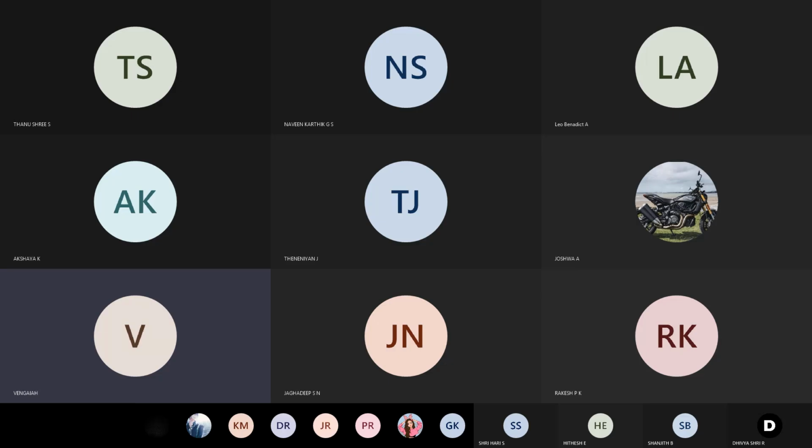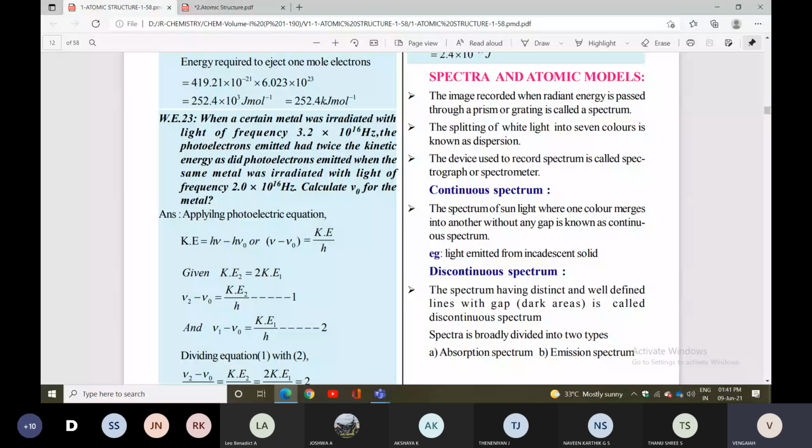Let us see how many types of spectrum we have and how they are classified. Spectrum is nothing but the image recorded when radiant energy is passed through a prism. That is called a spectrum. So spectrum is classified into two types.